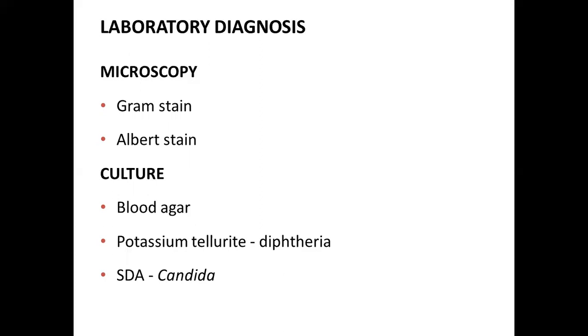For diphtheria, you can culture it on Loeffler serum slope and potassium tellurite agar. In case of fungus, we can use Sabouraud dextrose agar for fungi such as Candida and others.